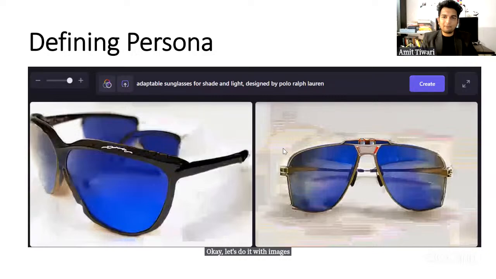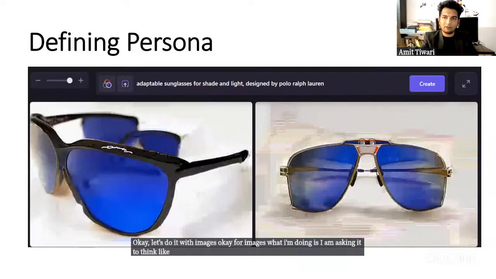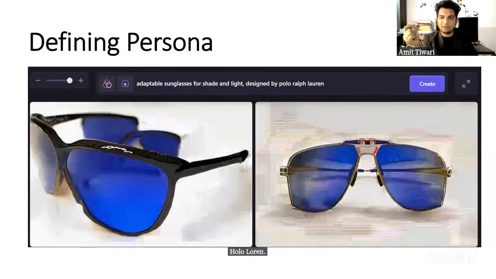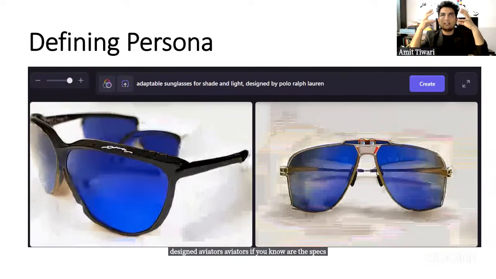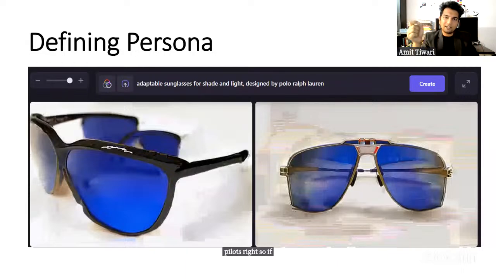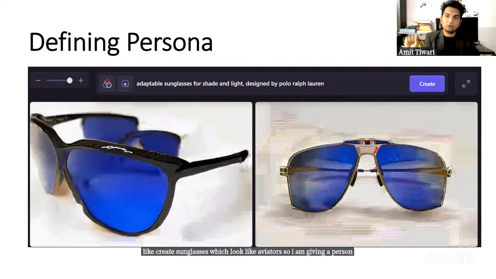Okay, for images, what I am doing is asking it to think like Polo Ralph Lauren. Polo Ralph Lauren is one who designed aviators. Aviators, if you know, are the specs that are used by pilots, right? So if I ask Gemini to create sunglasses which look like aviators, I am giving a persona of a designer who is Polo Ralph Lauren.